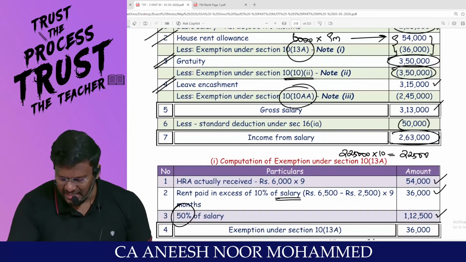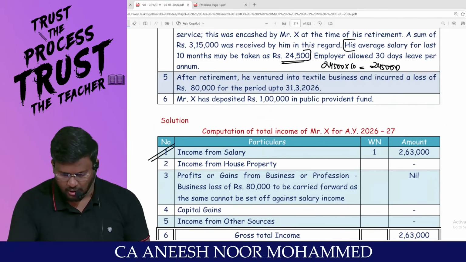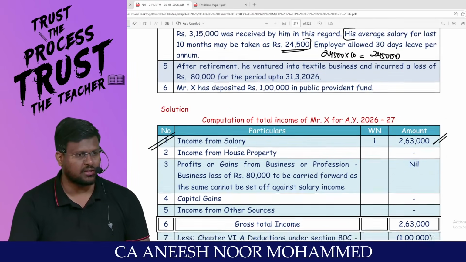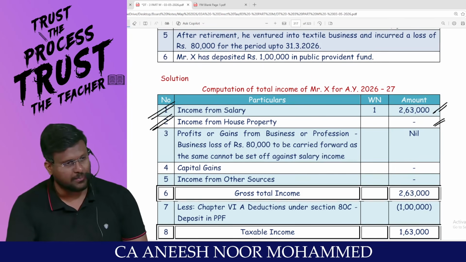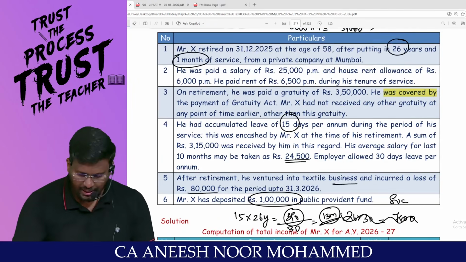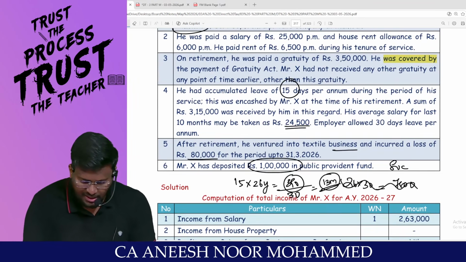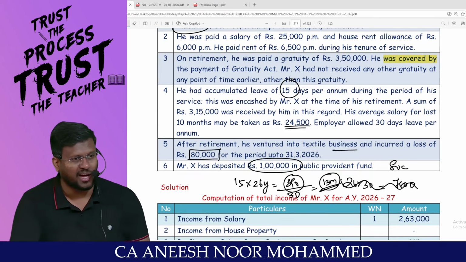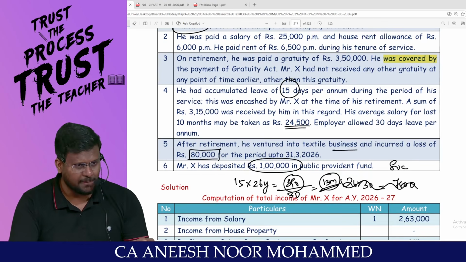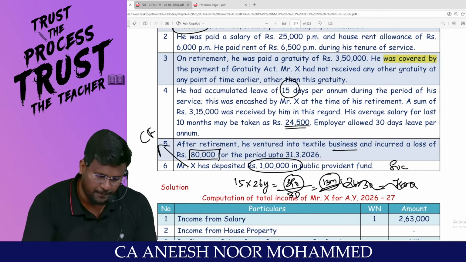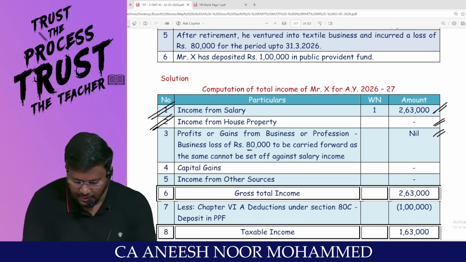50,000. So the taxable salary will be 2,63,000. My dear lovable students, 2,63,000. There is no information regarding house property. I can write it nil. Am I right, sir? Sir, after his retirement, he has gone and he has made a loss of 80,000. Sir, business loss can be set off only against any head of income except salary. So this 80,000 has to be what forward? You can't do anything, that 80,000 is to be carried forward.